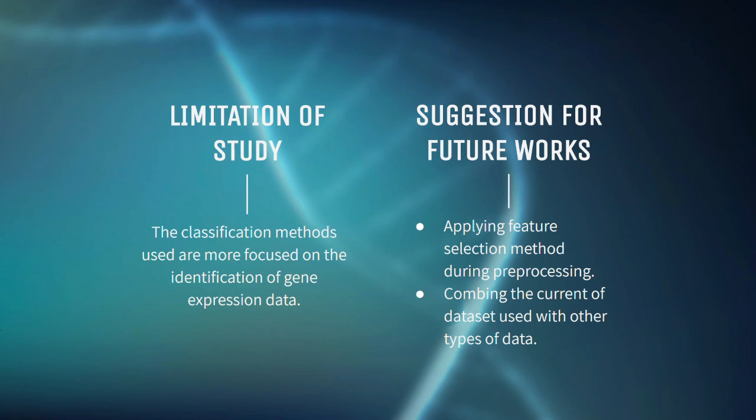The classification methods used are more focused on the identification of gene expression data. Therefore, they may not be effective in detecting other types of datasets such as structural MRI or functional MRI data. There are some parts that can be improved for further research in the future, which is combining the current dataset used with other types of data so that a more useful result can be obtained.